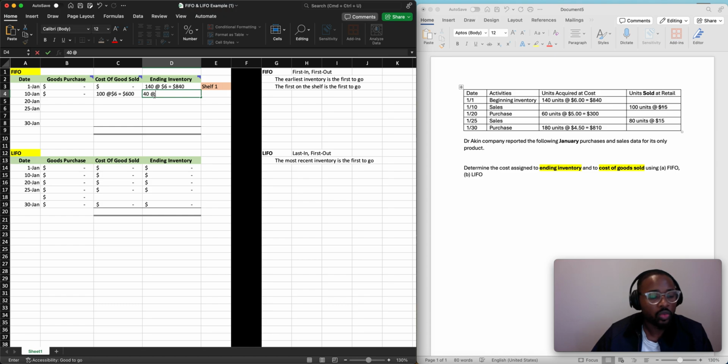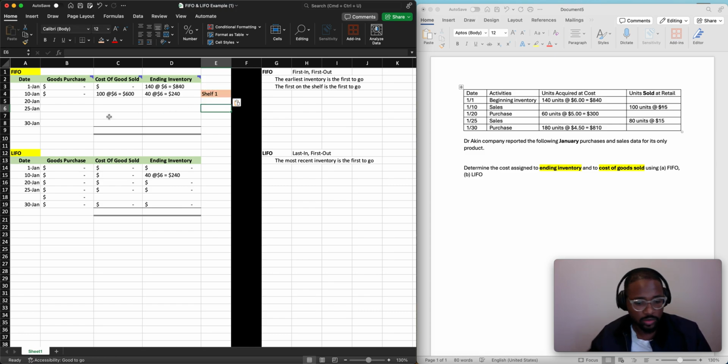We had 140, we took 100, so we're left with 40 bikes at $6, which is going to be $240. Let me confirm my math here. Yes, it's $240. So this becomes our new shelf number 1.